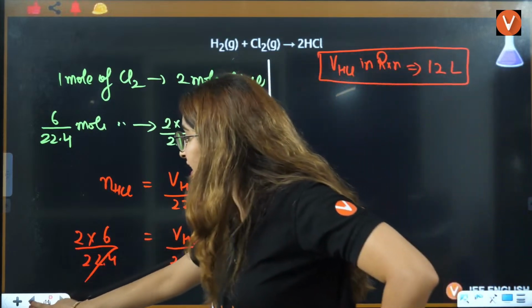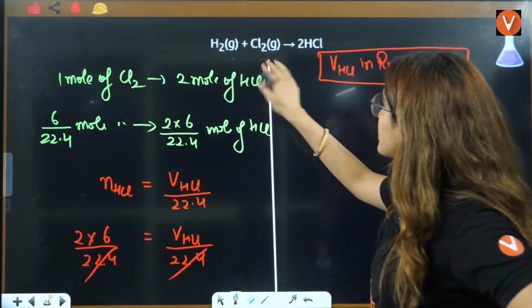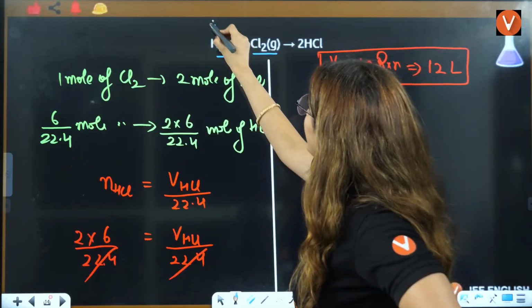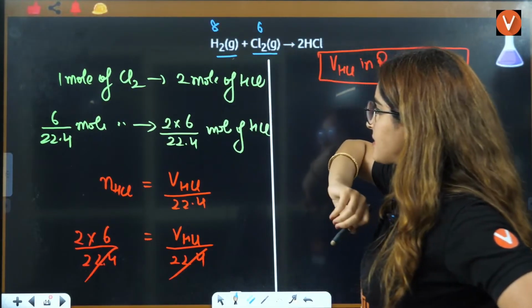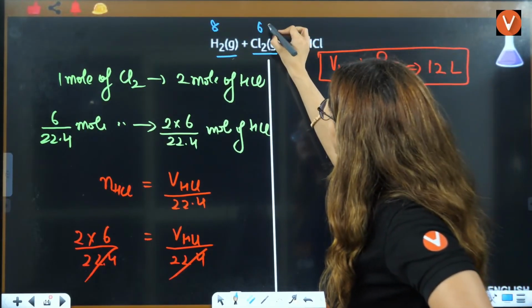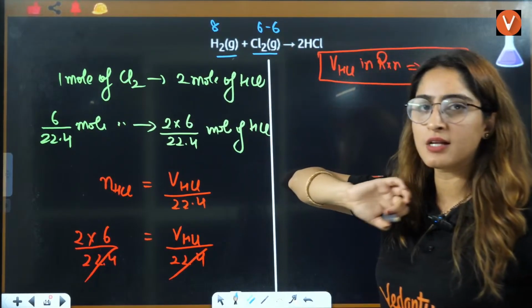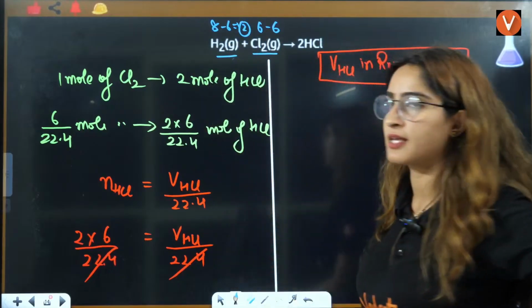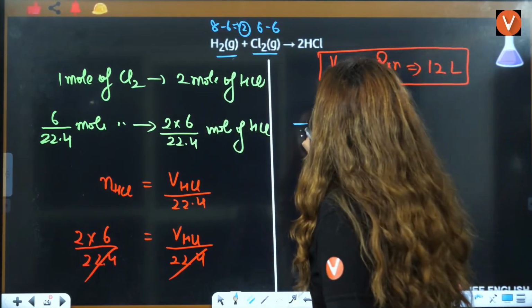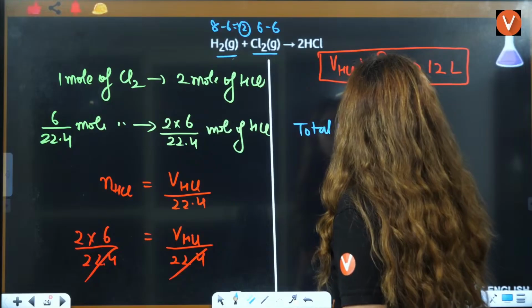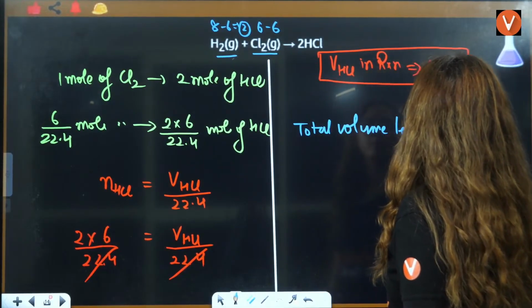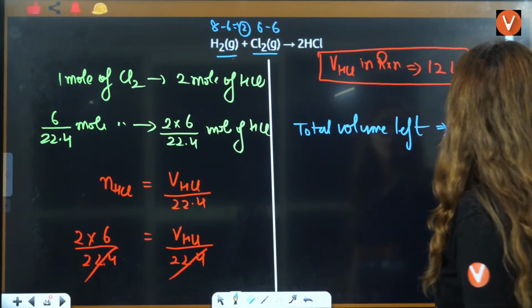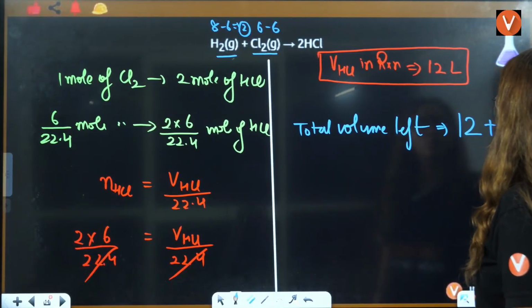But see one thing. In this reaction, this was given to be 8, this was given to be 6. So 6 liter has reacted because this is the limiting reagent, but here when you react 6 liter, you are left with 2 liters here. So the total volume left is 12 liter plus 2 liter.